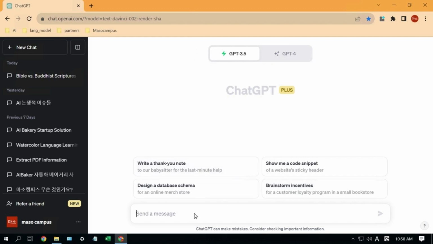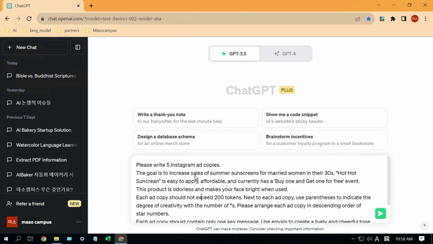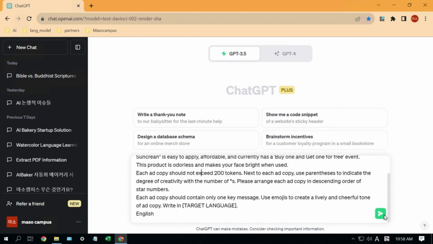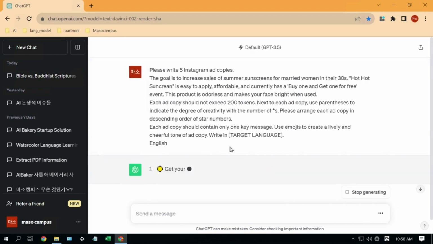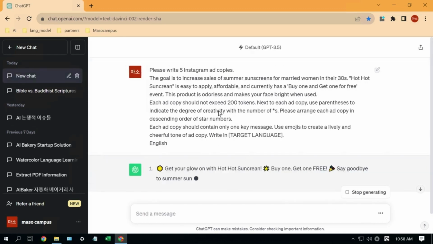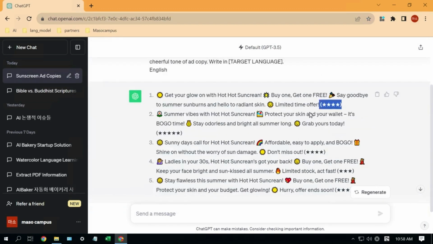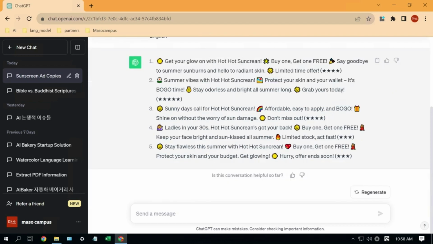Just like the example we discussed, there are 5 Instagram ad copies. We've defined the context information and the output format, and it's structured to output in English. After running, the prompt returns results like summer vibes with hot sunscreen, which has a creativity rating of 5 stars. As you can see, various elements were combined to produce ad copies promoting the product.